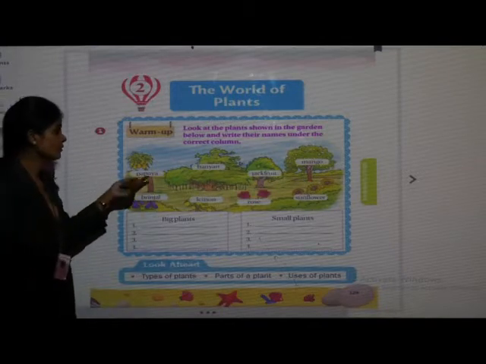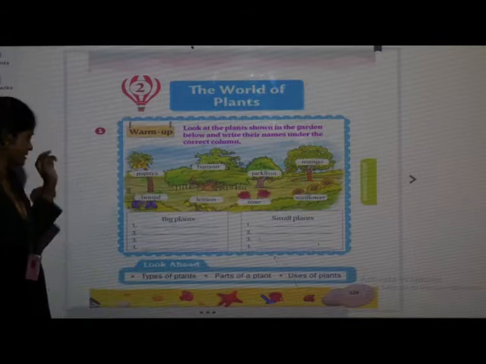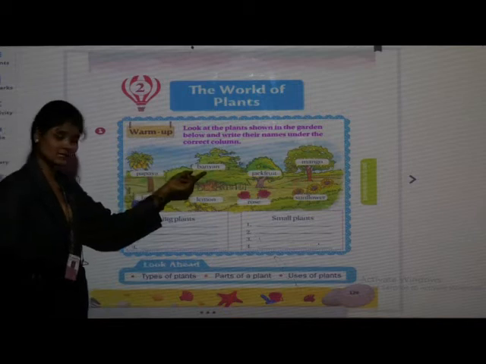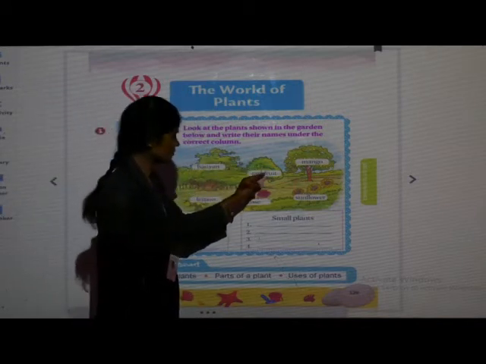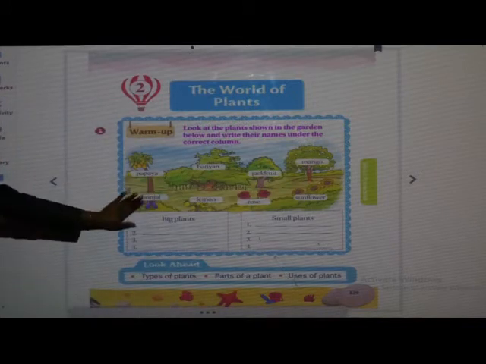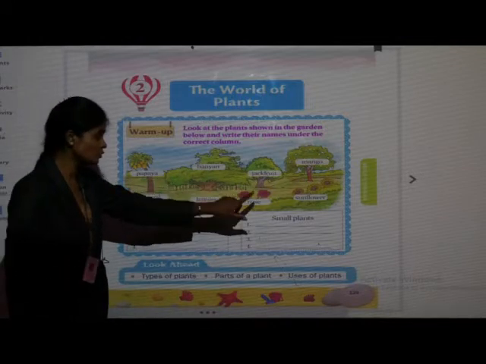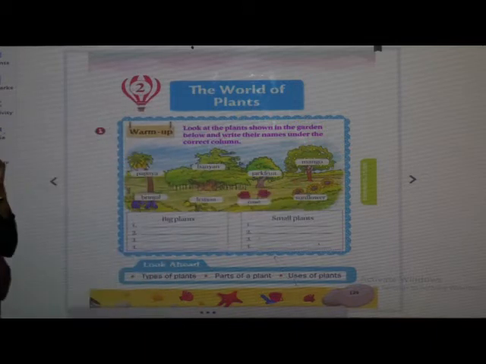See, papaya, this is papaya tree, or this is papaya plant. Next, banyan, jackfruit, mango, brinjal, lemon, rose and sunflower. I will read the spelling.